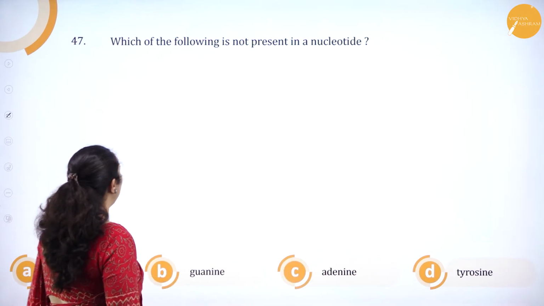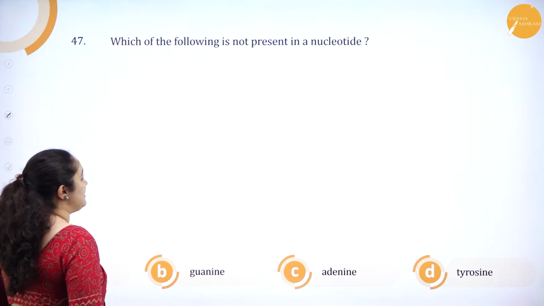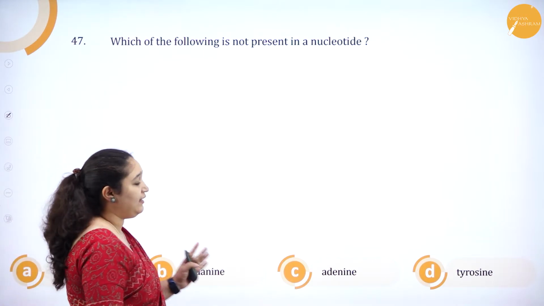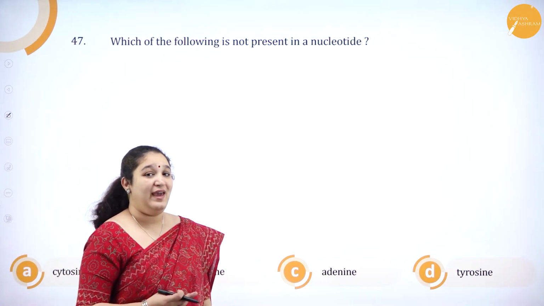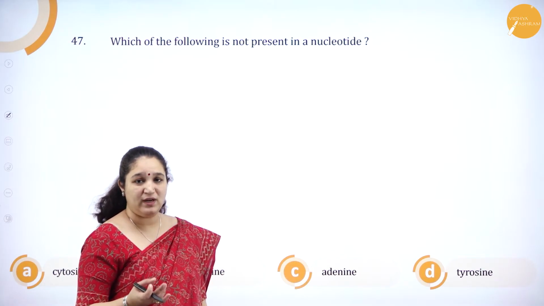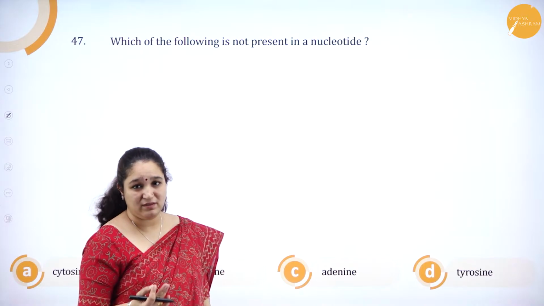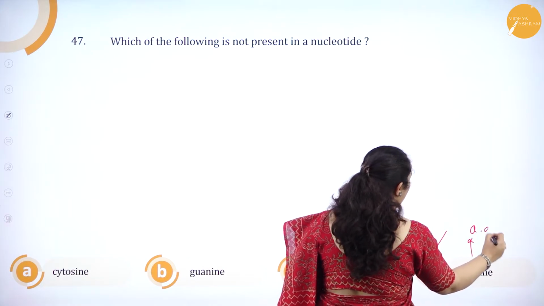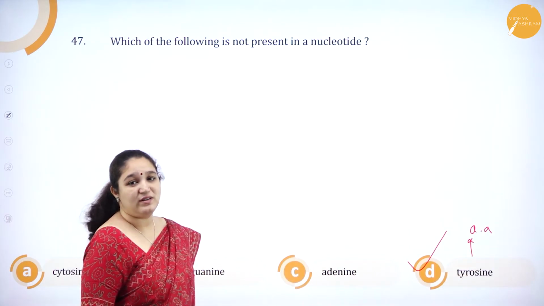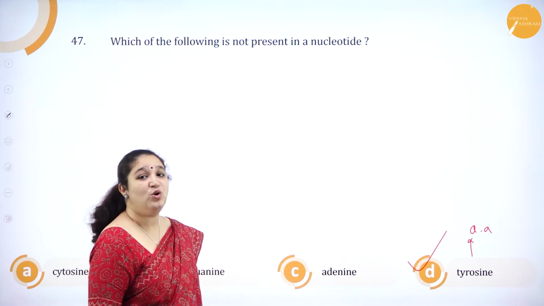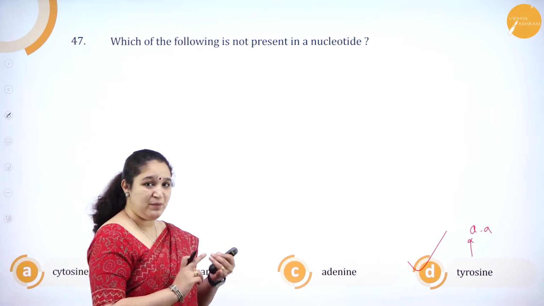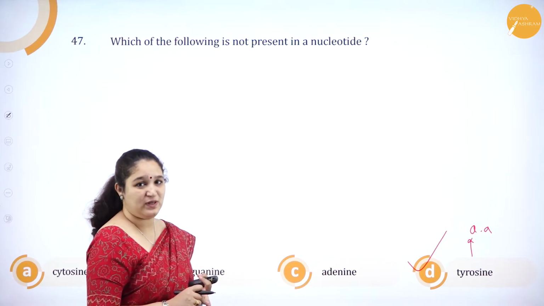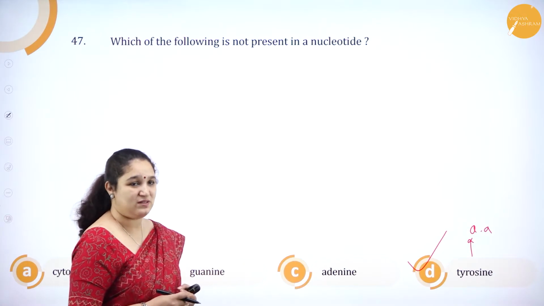Okay. Next one. Which of the following is not present in a nucleotide? Cytosine, guanine, adenine, tyrosine. AGCT. Adenine, guanine, cytosine and thymine. Correct? It is not tyrosine. Tyrosine is an amino acid. Correct? So, tyrosine is not present in a nucleotide. Nucleotide is made up of a nitrogenous base, sugar and a phosphate group. Correct? So, obviously amino acid won't be present. Next one.